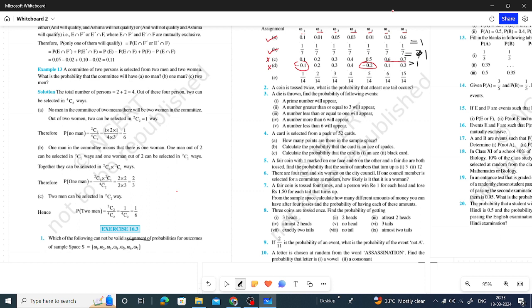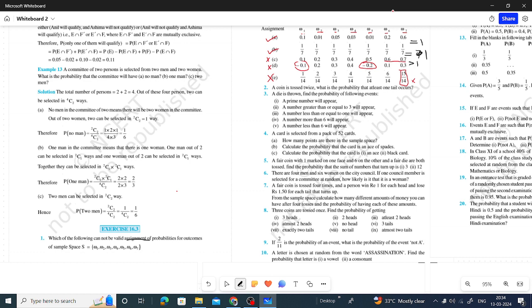And here one probability is 15 by 14. Can it be a probability? No, because 15 by 14 is a number greater than 1. A probability can be maximum 1, not more than 1. So we can say that this assignment is not a valid probability assignment.